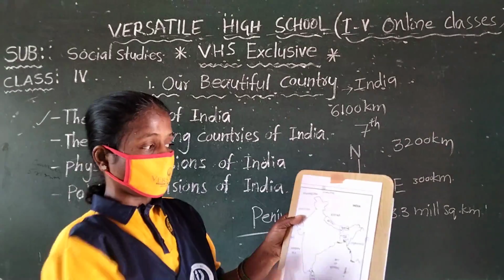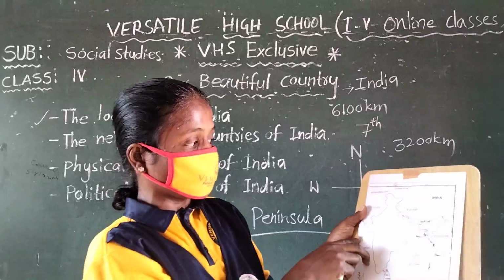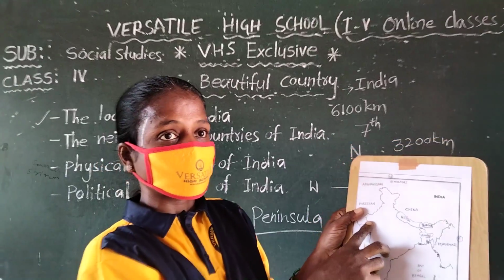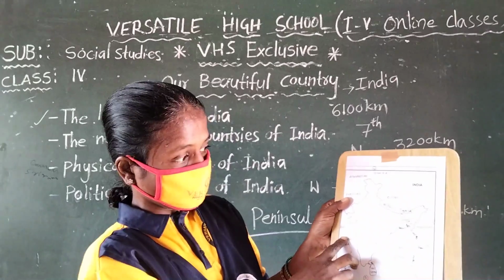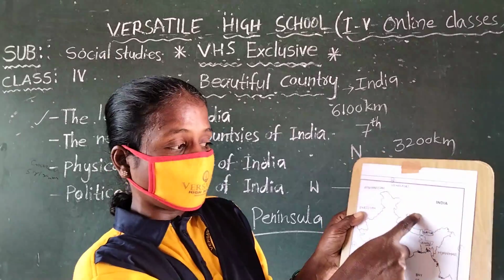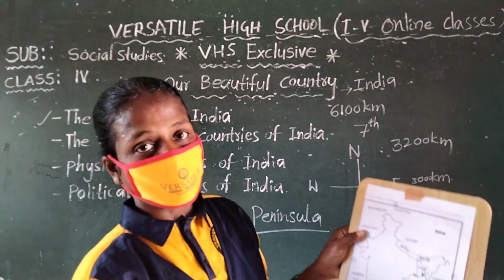Neighboring countries of India: in the north west are Afghanistan and Pakistan, and in the north are China, Nepal, Bhutan.